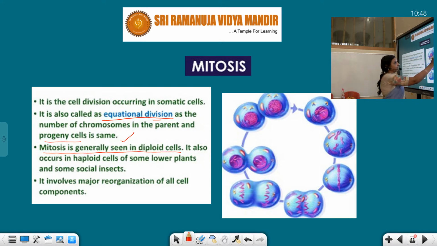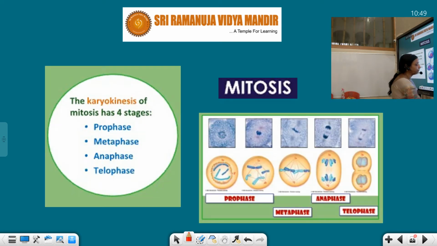See here, this is the parent cell in interphase stage, and from interphase it comes to early prophase, then late prophase, then metaphase, then anaphase stage. Then nuclear division takes place and 2 daughter nuclei are formed. After that the cytoplasm divides, cytokinesis occurs, and two daughter cells are formed. Remember, here two daughter nuclei are formed, but then two daughter cells are formed. We will observe this in the next slides.